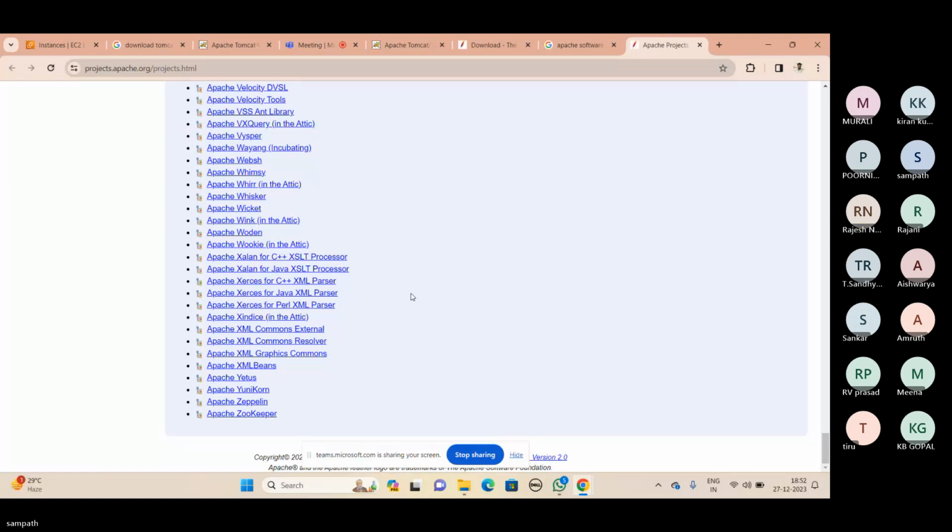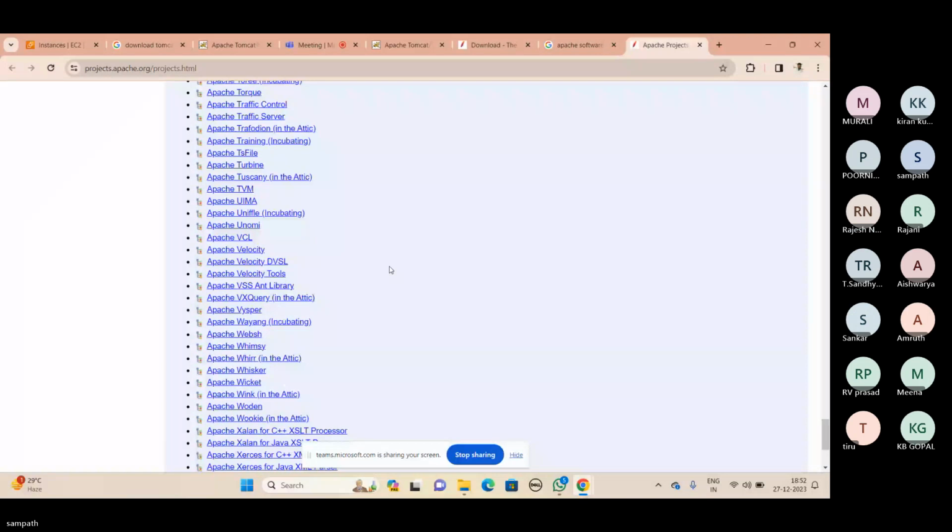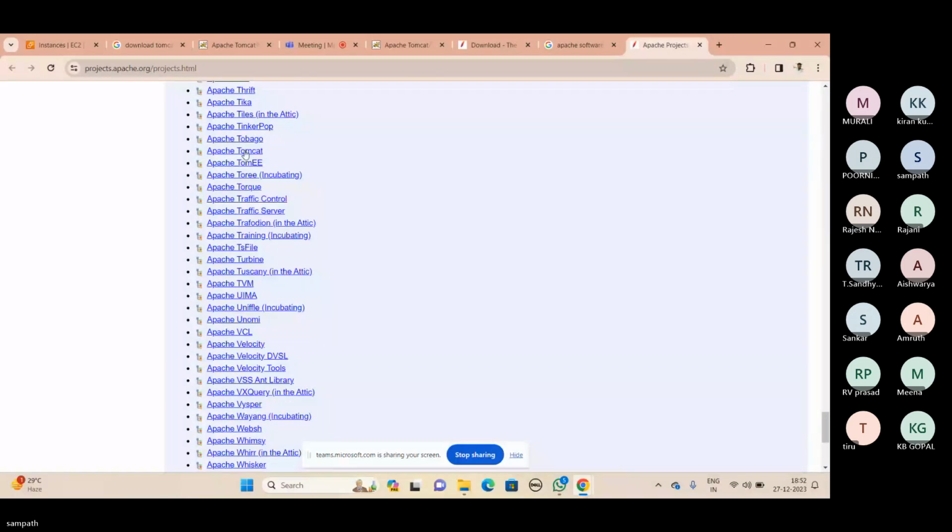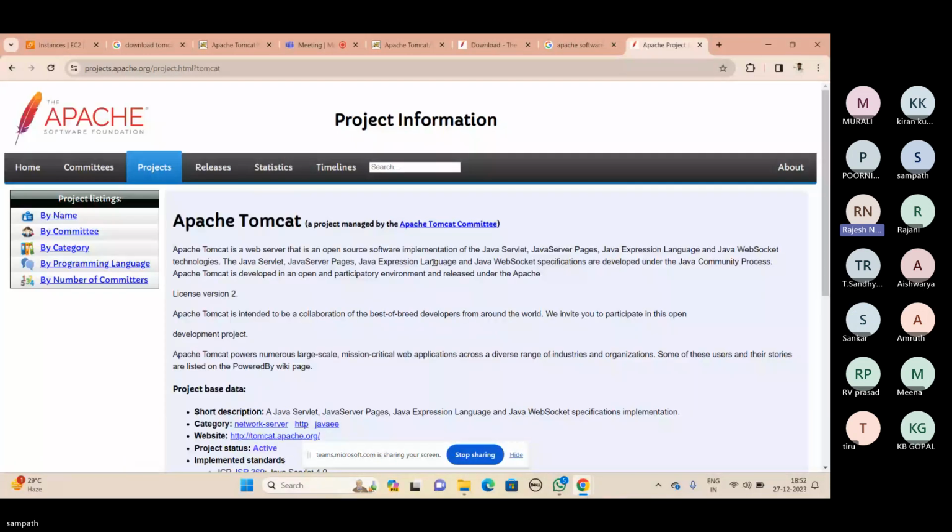Okay, so now one of the products, Tomcat. Can you please find out where Tomcat is in that list? Yeah, that is the product we have installed on the Amazon Linux. Tomcat is only applicable for the Linux operating system, not for Windows. Please click on Apache Tomcat and it will open a separate website, tomcat.apache.org.